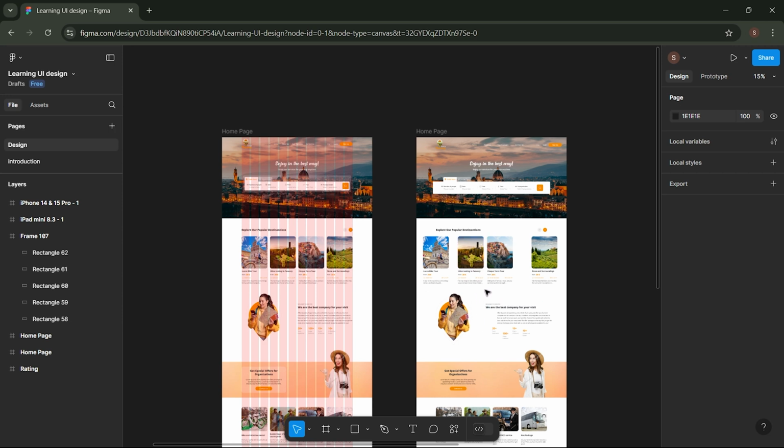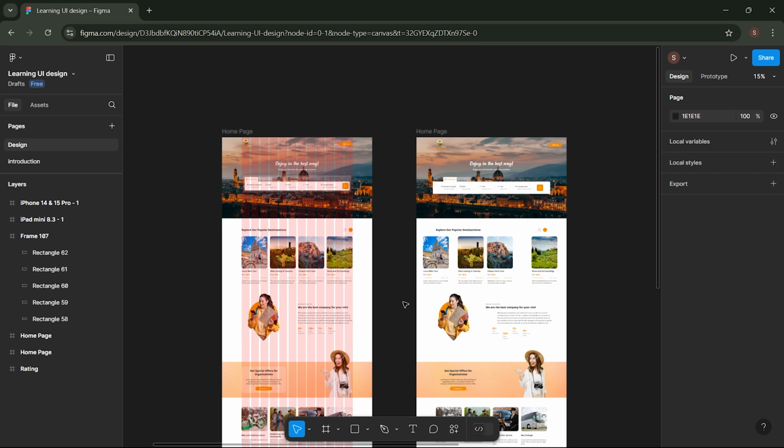Today, I'll show you how to create and set up grids for both mobile and desktop designs. Understanding grids is essential to creating layouts that are responsive and look neat across all devices. Let's go step by step to set up grids and ensure your design is optimal for various screen sizes.